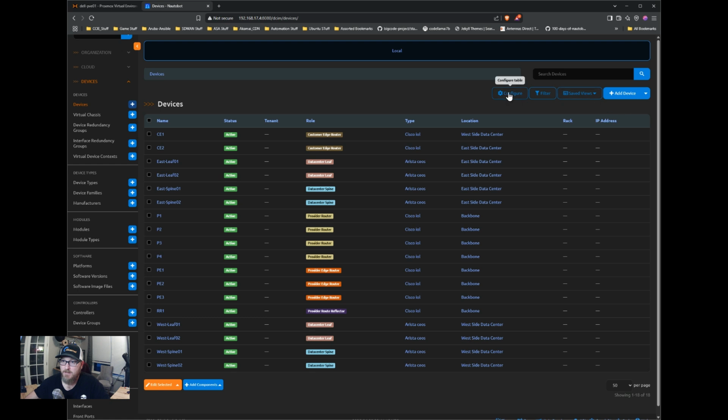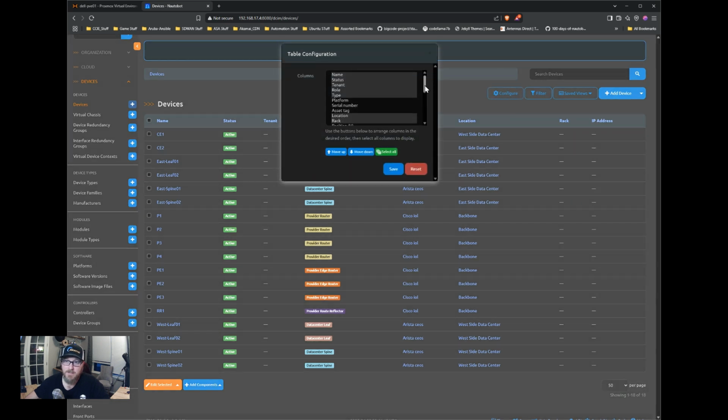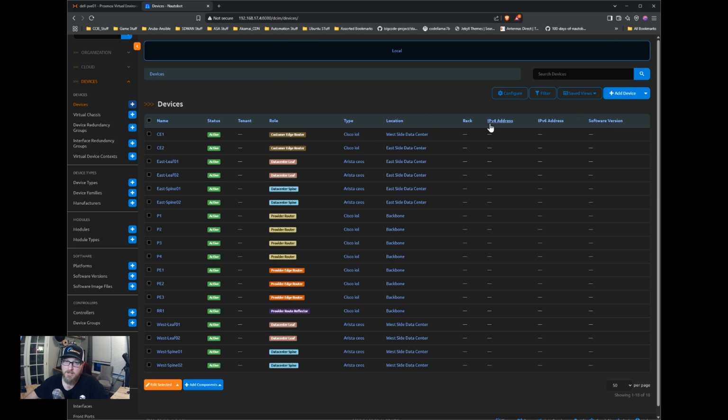And then you can configure these tables as well. So if there's something missing you want to see in there, you can just highlight it and add it in there. So IPv4 and IPv6 rather than just IP. You could show those. You could show the software version, all that kind of stuff. Tags. Again, we just save it and it will update the table. So now, rather than just IP address, we have IPv4 and IPv6. Now this corresponds, I believe, to the primary IP, and you can assign both. So that's available. Software version would be available in this table as well, once we assign it.